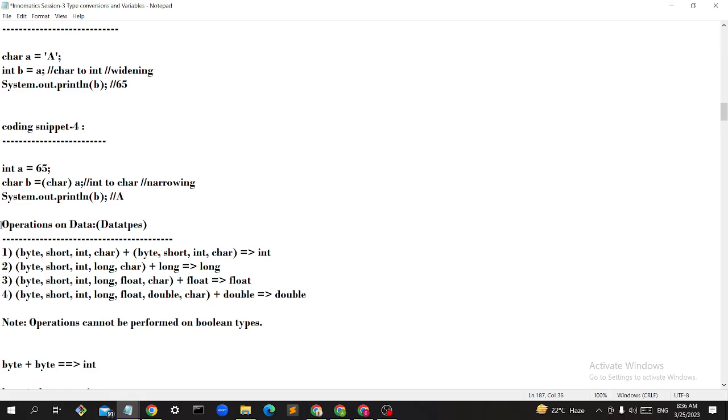So next, the last concept I will discuss. I will take 2 minutes of your time and discuss this one and then close up the class. So, operations on data types, guys. See here: byte, short, int, char plus byte, short, int, char. If I do addition, like byte plus byte, or byte plus short, or int plus int, I will get int only.